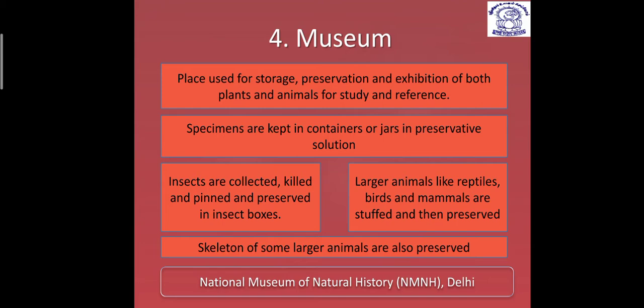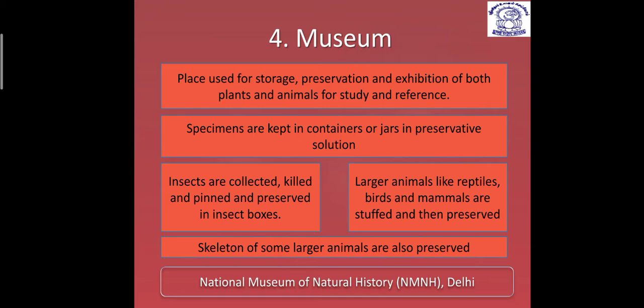Insects are collected, killed, pinned and preserved in insect boxes. The larger animals like reptiles, birds and mammals are stuffed and then preserved.